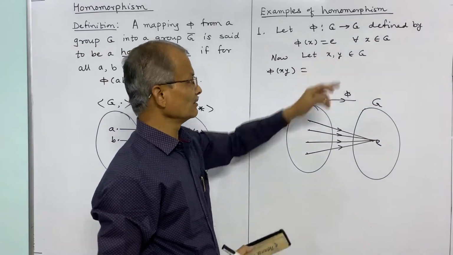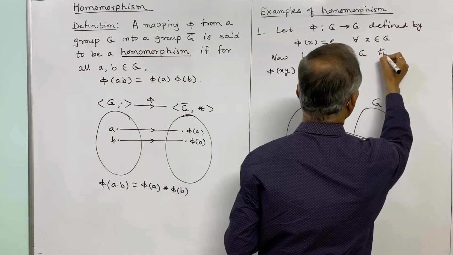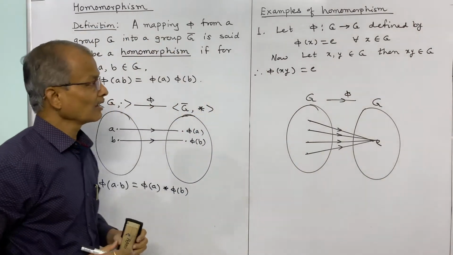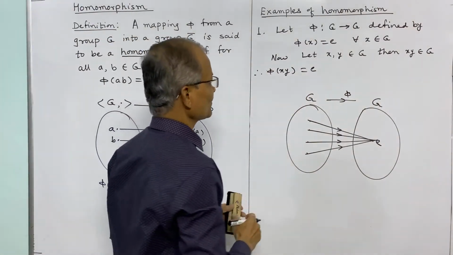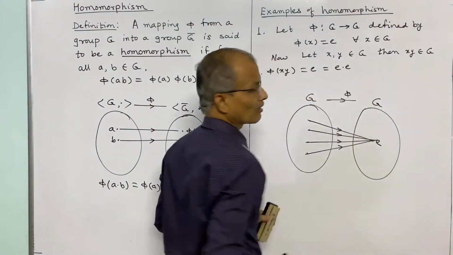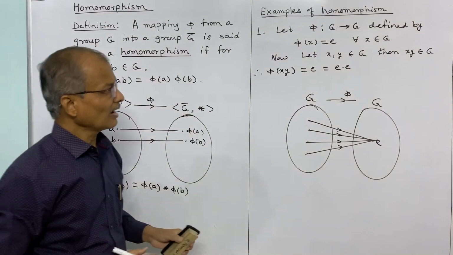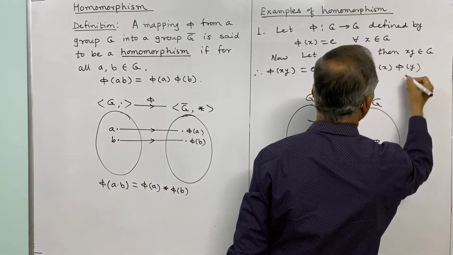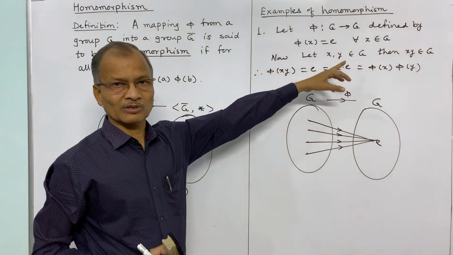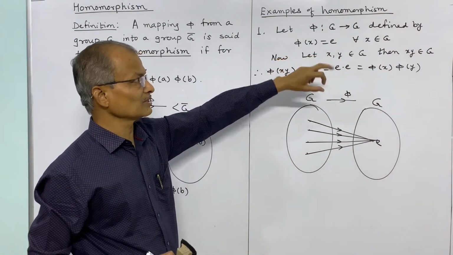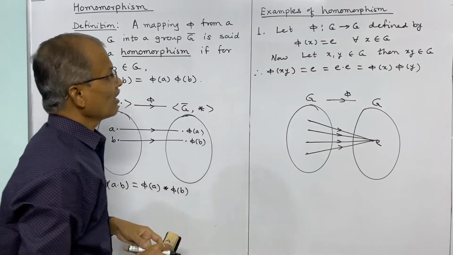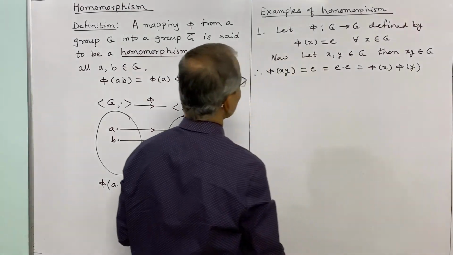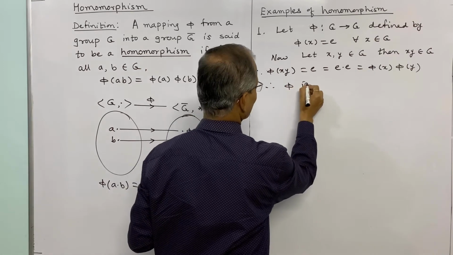By definition it is again E. So phi of xy is equal to E, and thus this E can be written as E into E, and this E is phi of x, and this E can be written as phi of y, because y is in G and the phi image of y is also E. Thus this mapping phi of x is equal to E is a homomorphism. So therefore phi is a homomorphism.